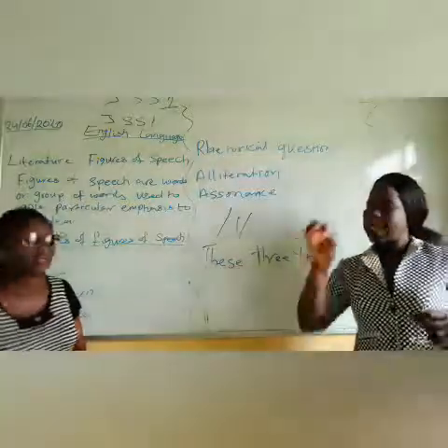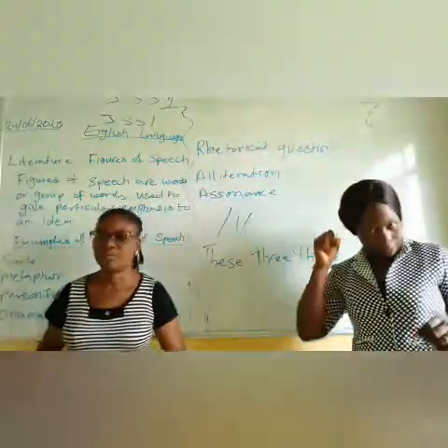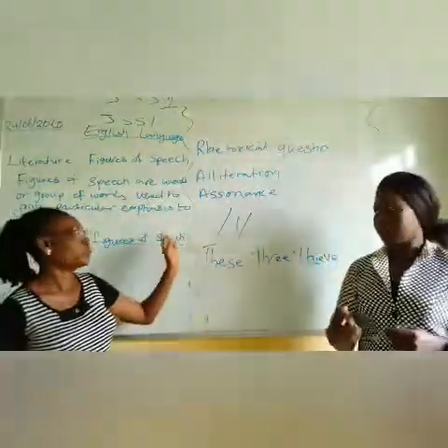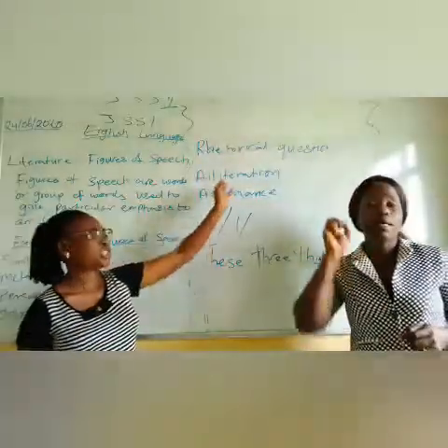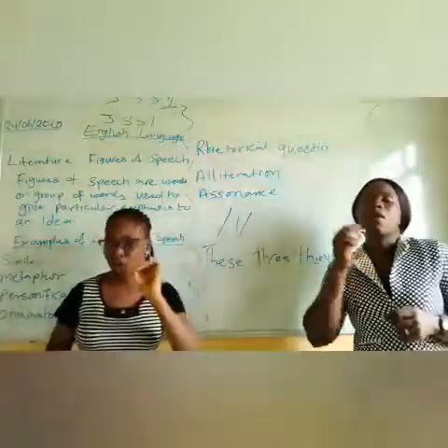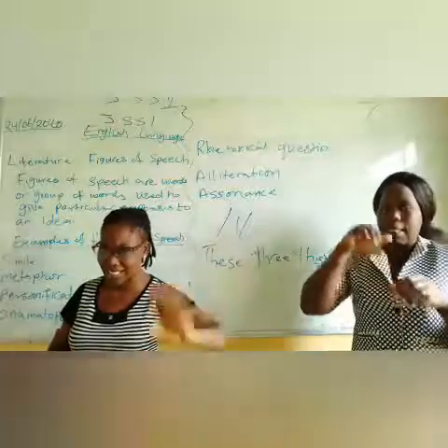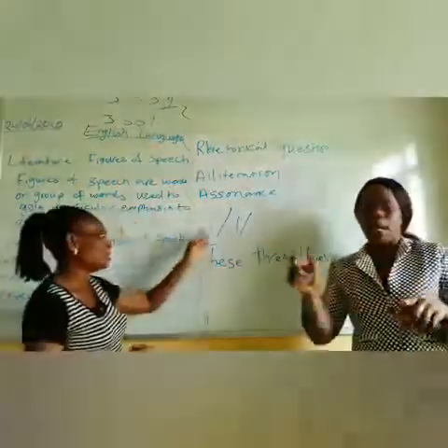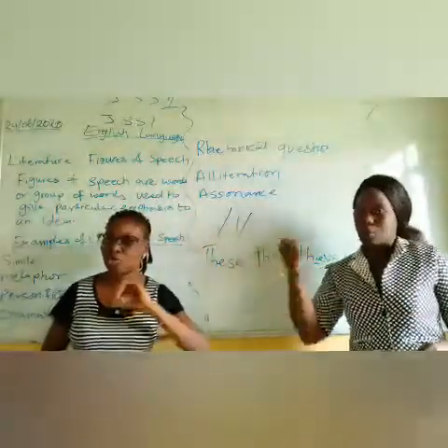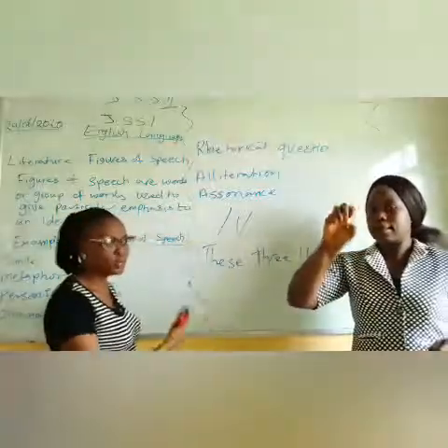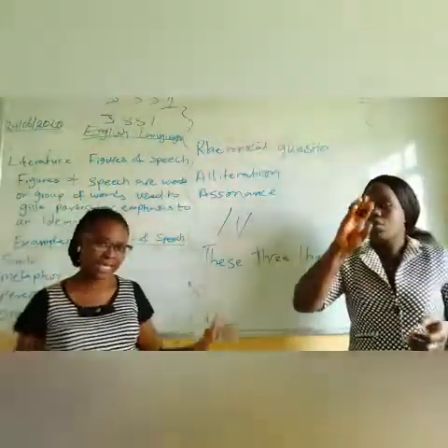So alliteration is repetition of consonant sounds in words on a line. Assonance is repetition of vowel sounds in words on a line.